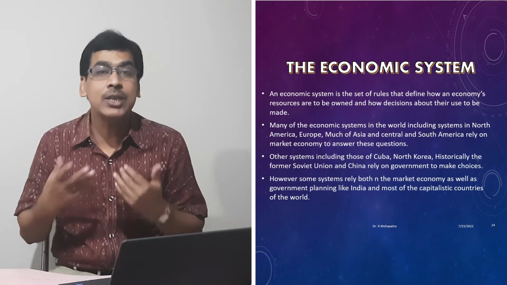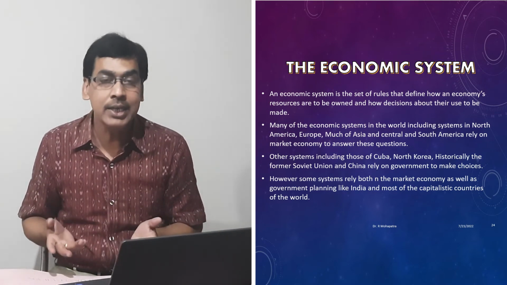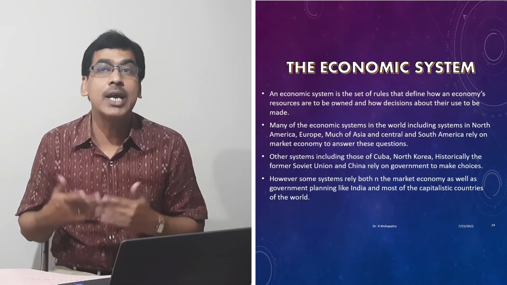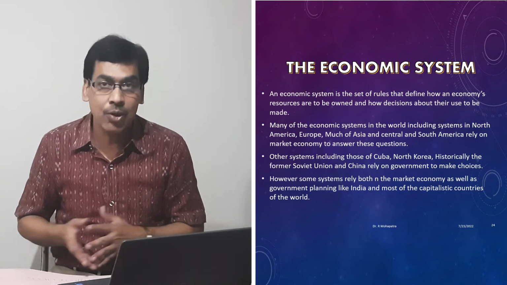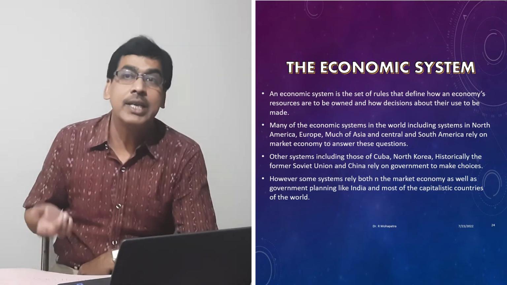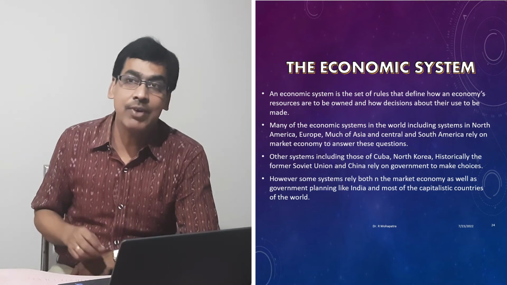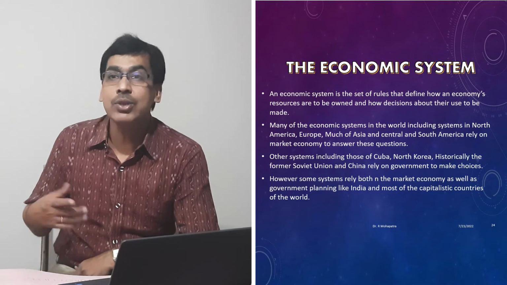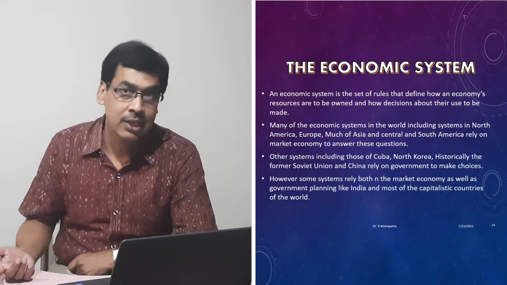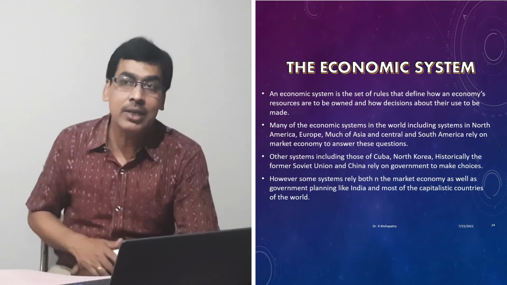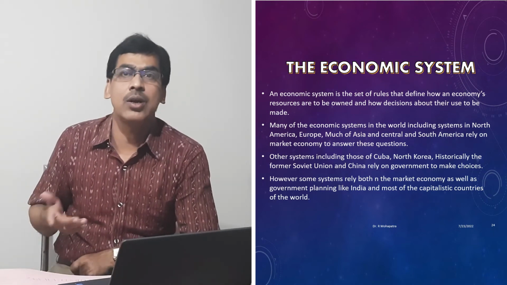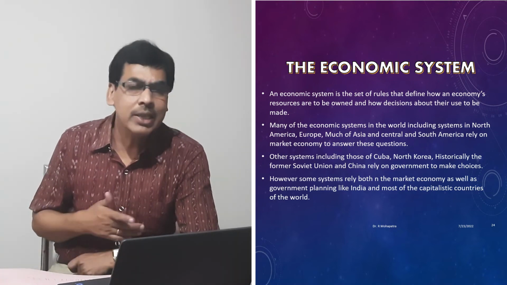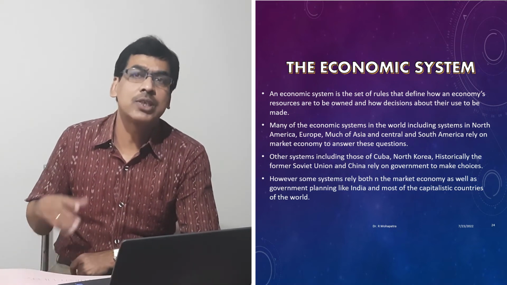way to solve or the methods to solve the problem are different, and it is based on the type of system that the economy is following. So an economic system is the set of rules that define how an economy's resources are to be owned and how the decisions about their use are to be made. Many of the economic systems in the world, including North America, Europe, Asia, Central and South America, all depend on the market economy to answer these questions.